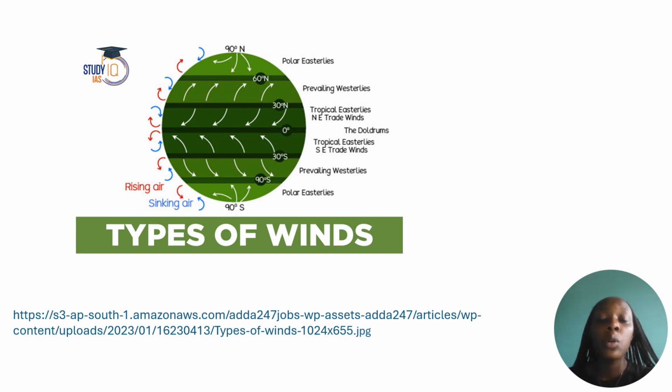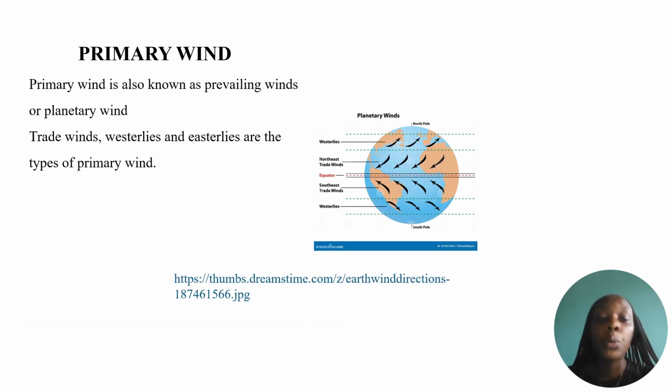We are going to talk about which types of wind are located in each category. In primary wind, we have trade winds, westerlies, and easterlies. Primary wind is also known as prevailing wind.